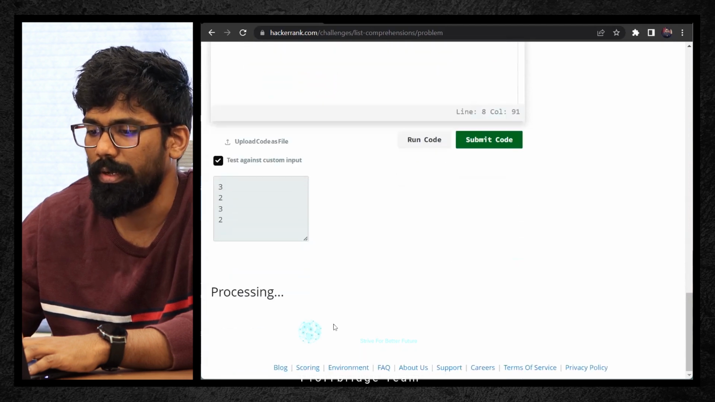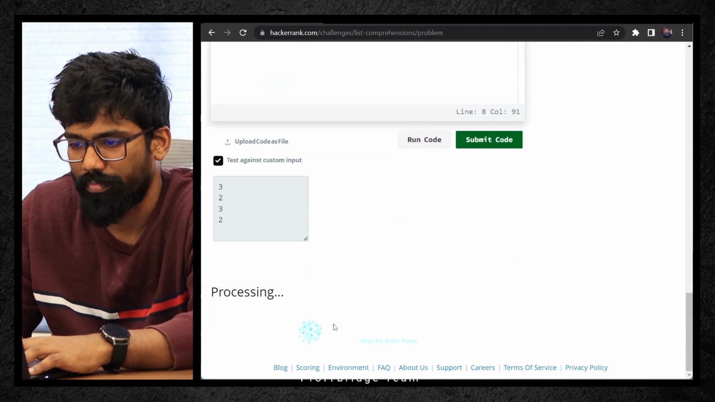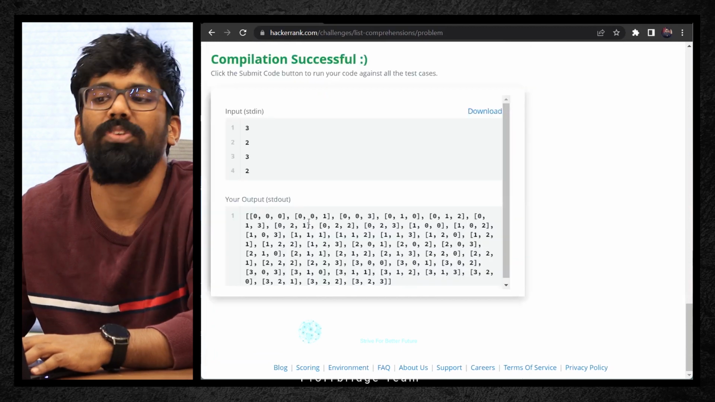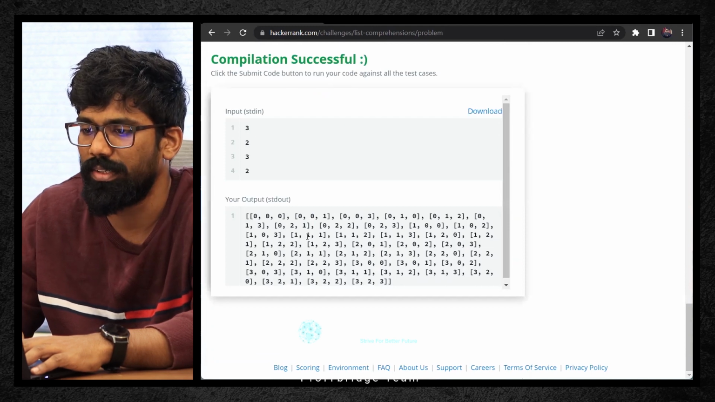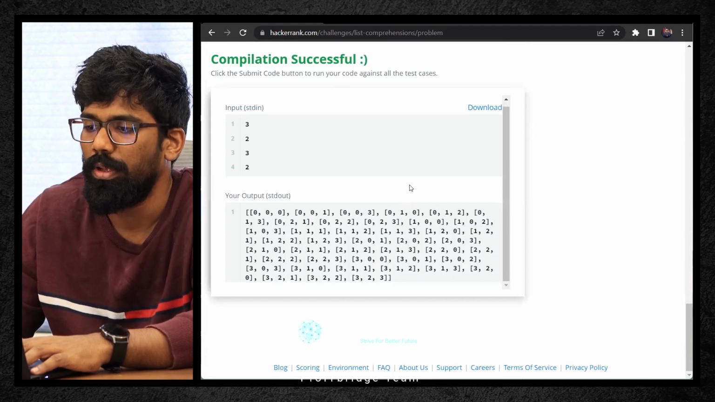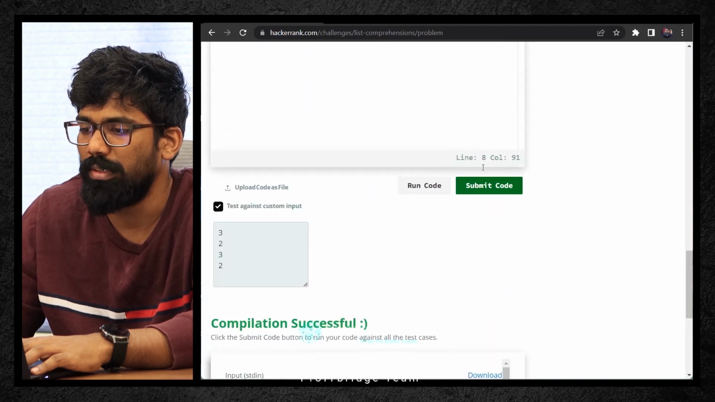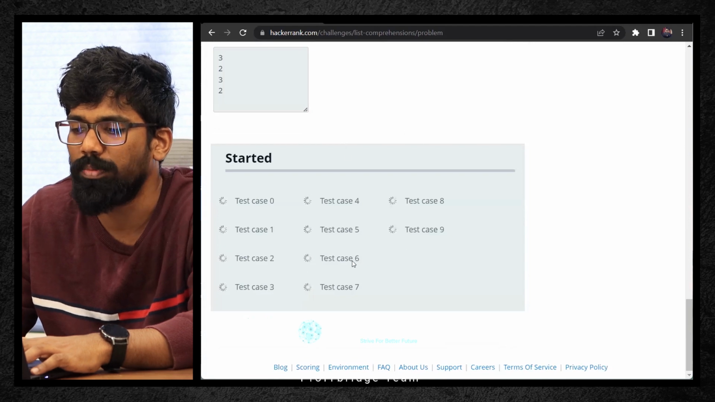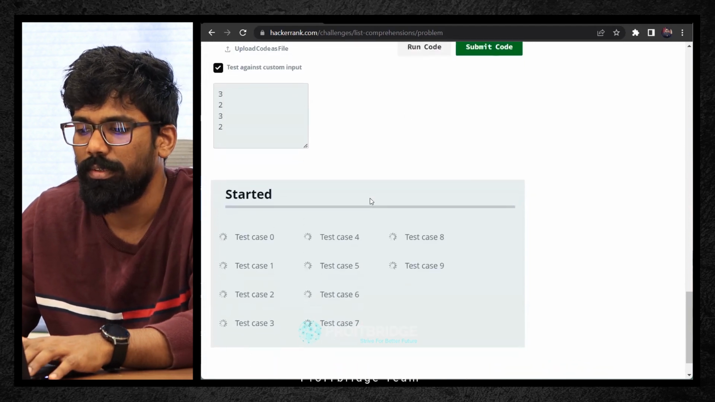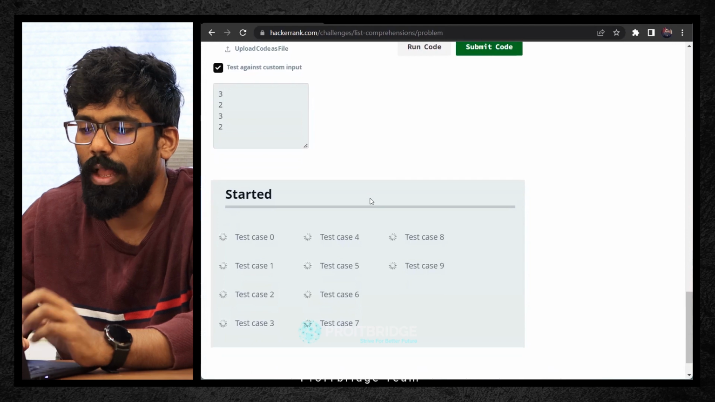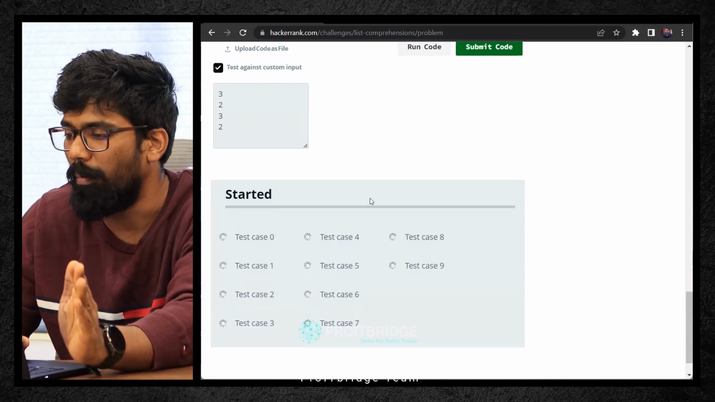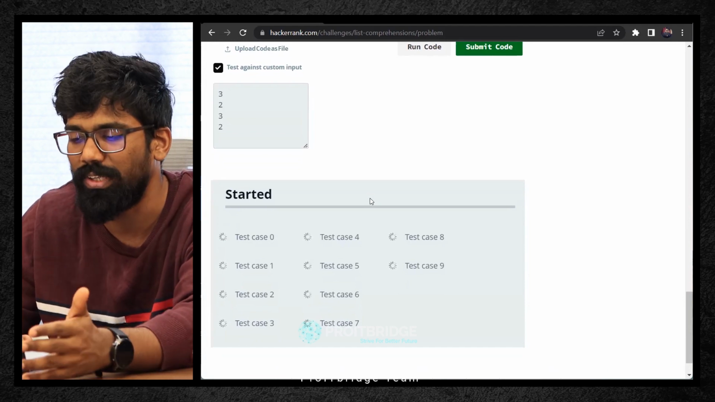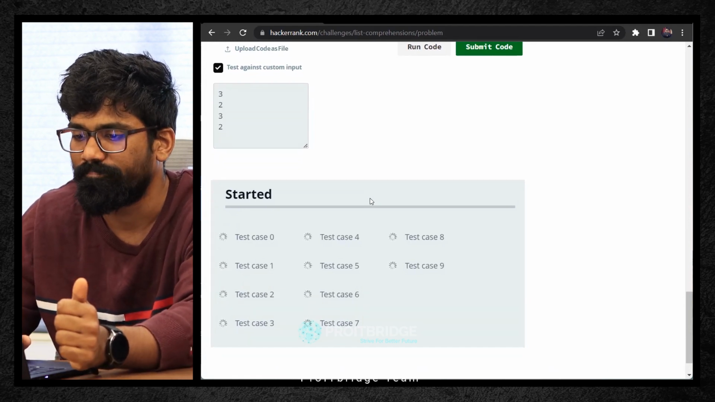Okay, let me see. And again, once this processing is done, see this, compilation is successful. You got everything, your output, and that is right. So once it is done, then you can click on submit code. It is testing against all these different cases. It will take some time, and then once all this has been completed, you will get a message like compilation successful, congratulations, so that you can move to the next challenge. Let's wait for a while.